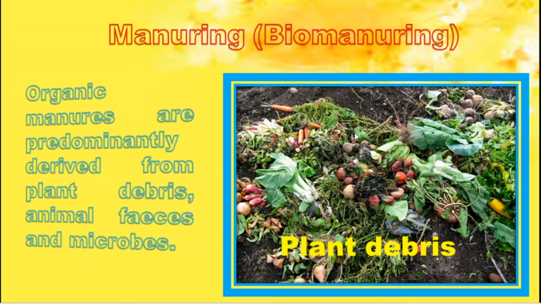These are the waste materials of vegetables or plant leaves. They allow the plant material or plant debris to decompose. The microorganisms help the waste material or plant debris to become manure.